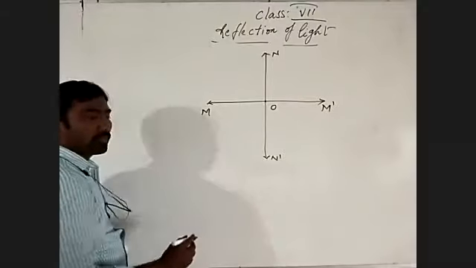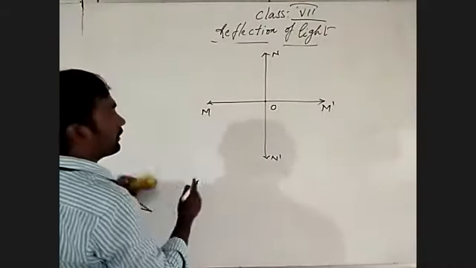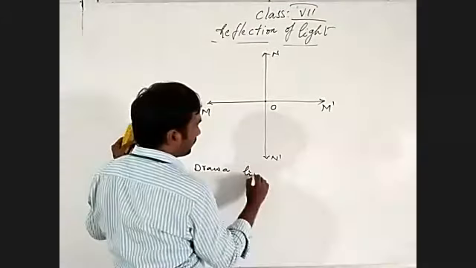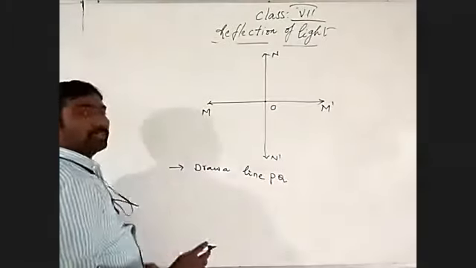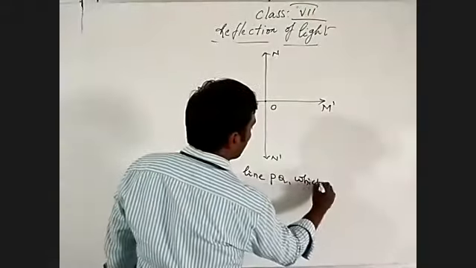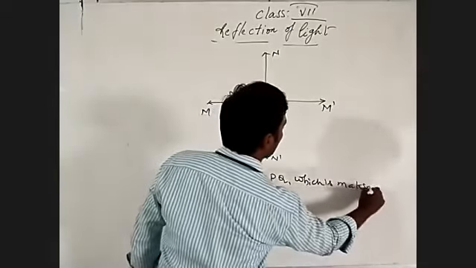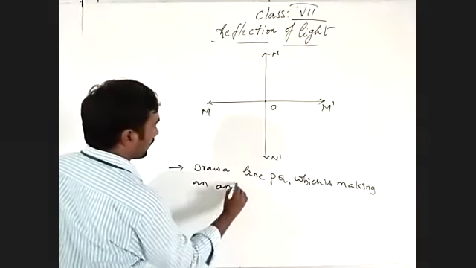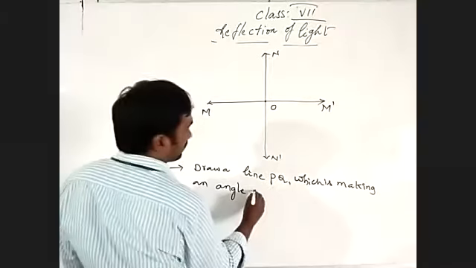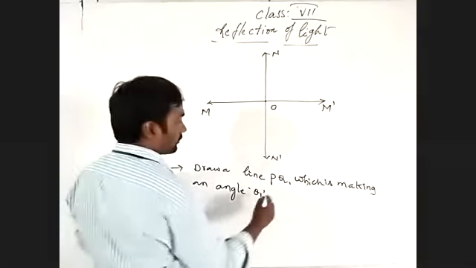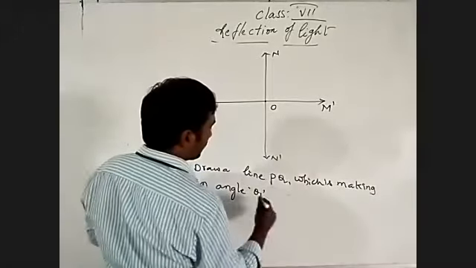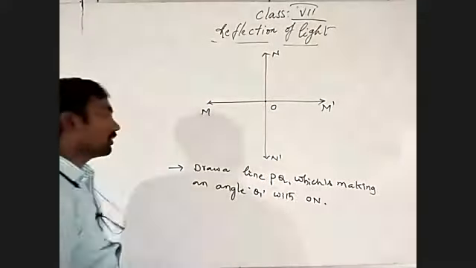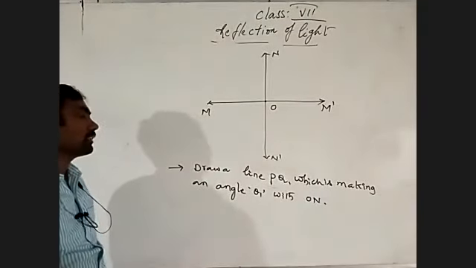The next point: draw a line PQ which makes an angle theta 1 with ON.